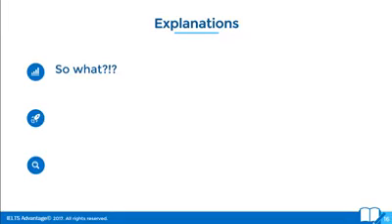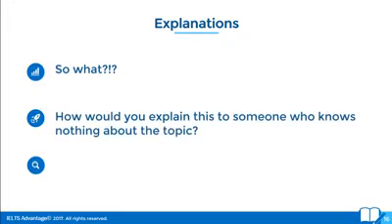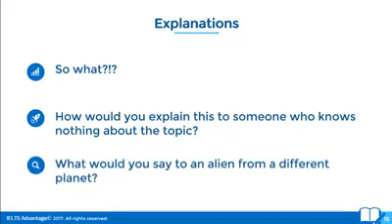Another way of thinking about explanations is, how would you explain this to someone who knows nothing about the topic? So imagine you were explaining this to a 10-year-old boy who knows nothing about this. How would you explain that to them? Another way is, what would you say to an alien from a different planet? Somebody who knows nothing about our planet, imagine aliens come down. How would you explain this thing to them? That will help you develop your answer and fully explain what you mean.